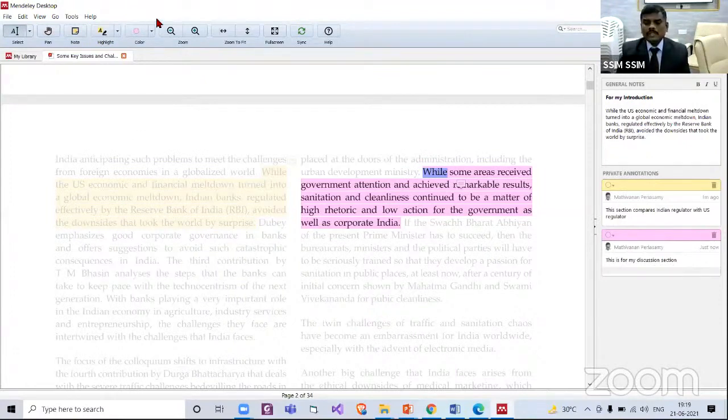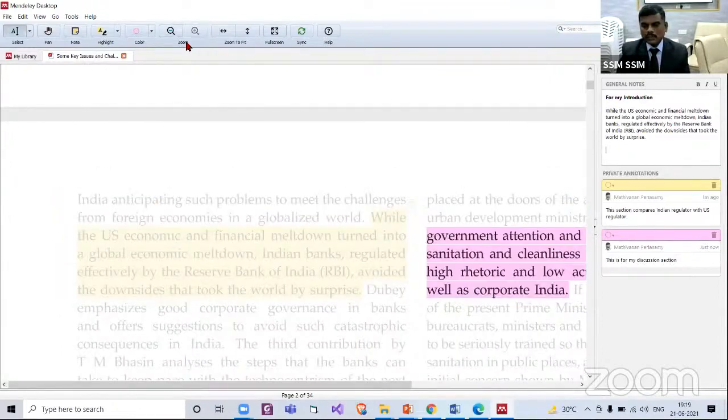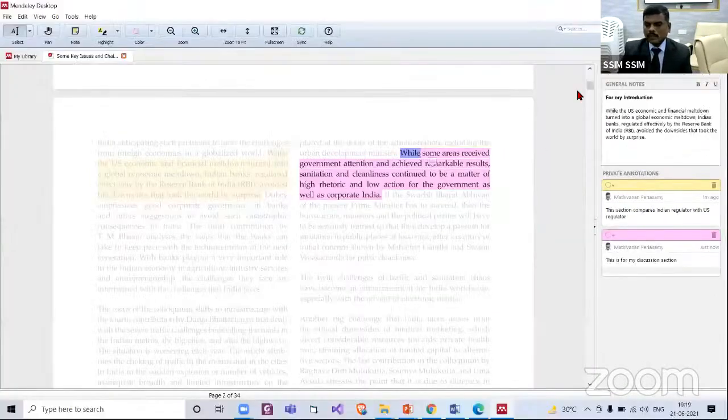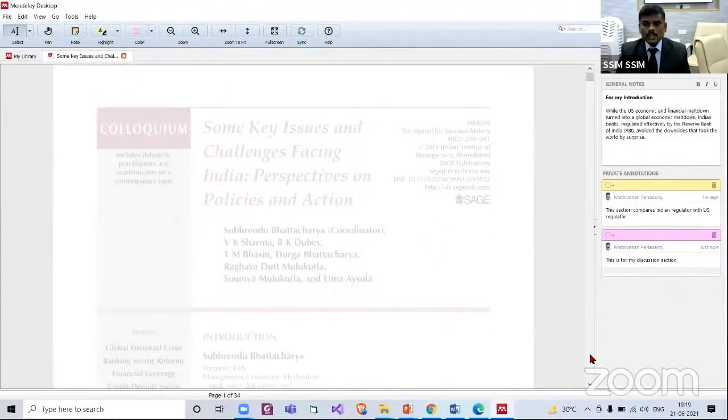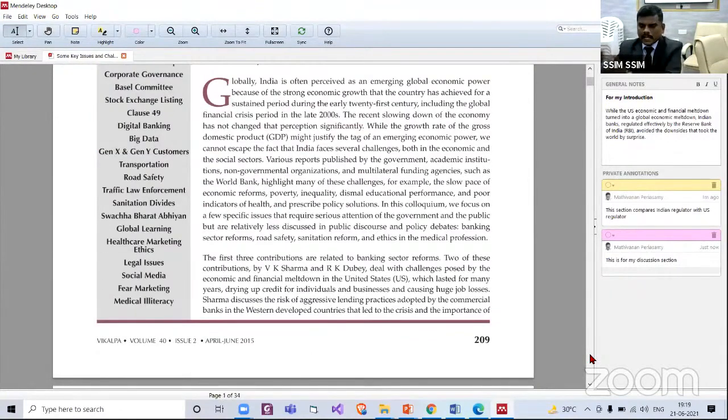Now you see this zoom option is available. Now you can click and it can be zoomed. You can zoom. Now full screen view also available. Yes, I have clicked the full screen view. If you press the escape button, it comes back to the original size. Yes, so this is how you can use Mendeley to read and record your notes. It manages your note taking.